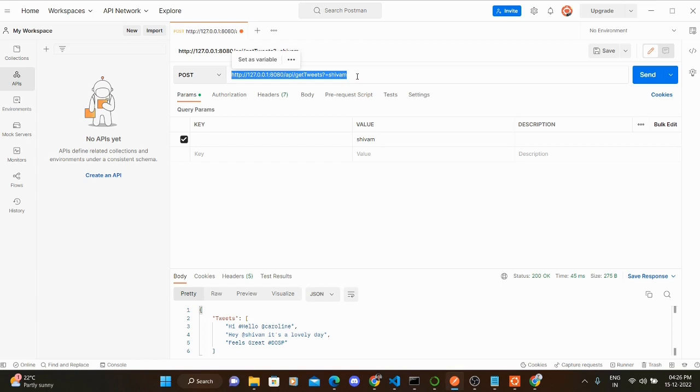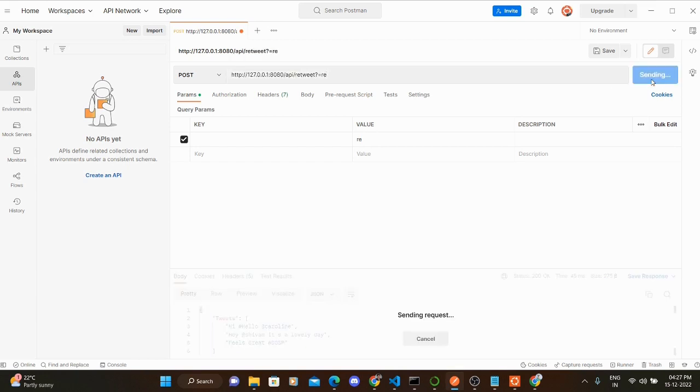After this, moving on to the next API, which is retweet. The retweet says re, and now the retweet is live. So all the retweets from the user Shivam are now live, which can be seen by all the followers of Shivam, and of course Shivam as well, as demonstrated earlier.